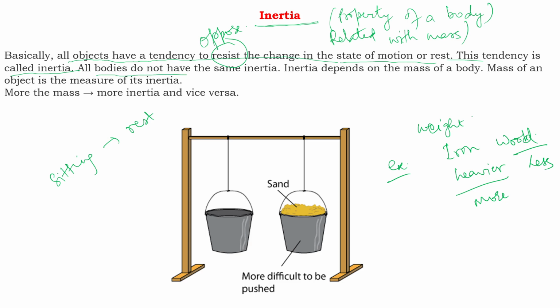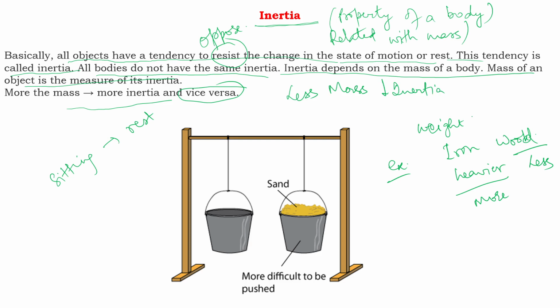All bodies do not have the same inertia. As I told, different is the mass or the weight, different is the inertia. Inertia depends on the mass of the body. Mass of an object is the measure of its inertia. More the mass, more the inertia. Vice versa means the opposite: less mass, less inertia.